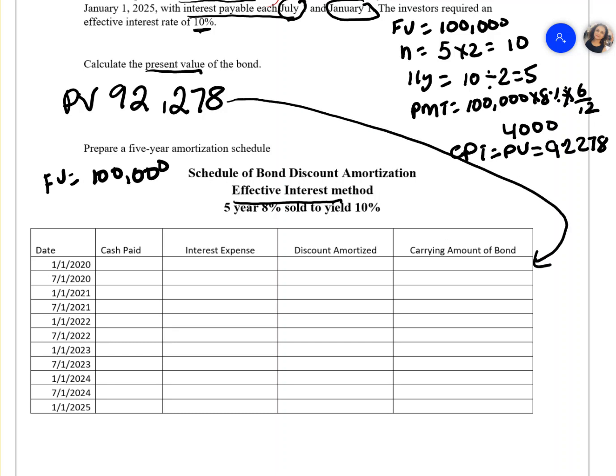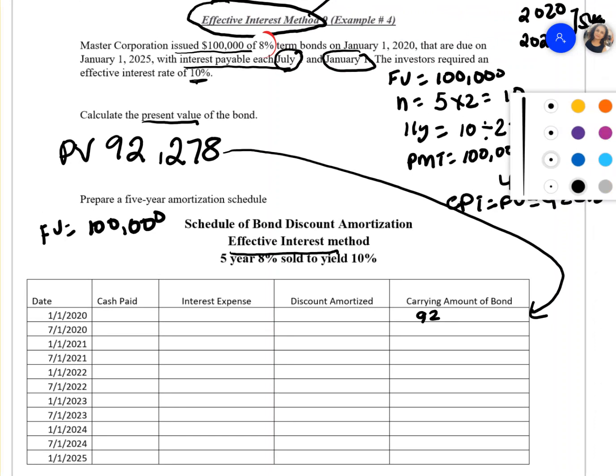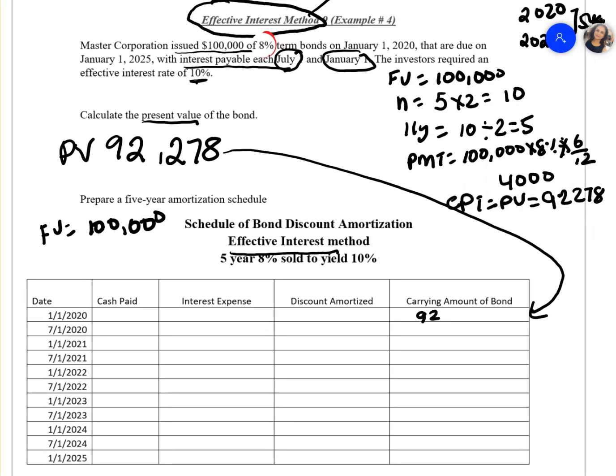On January 1st, that's when we issued the bond. The carrying amount of that bond is 92,278. We know this bond is a discounted bond because the present value of the bond is lower than the face value of the bond.